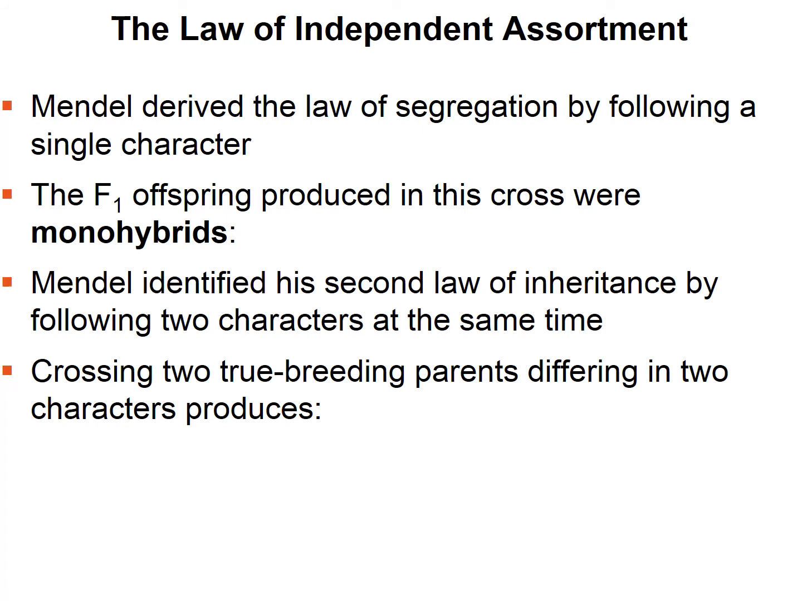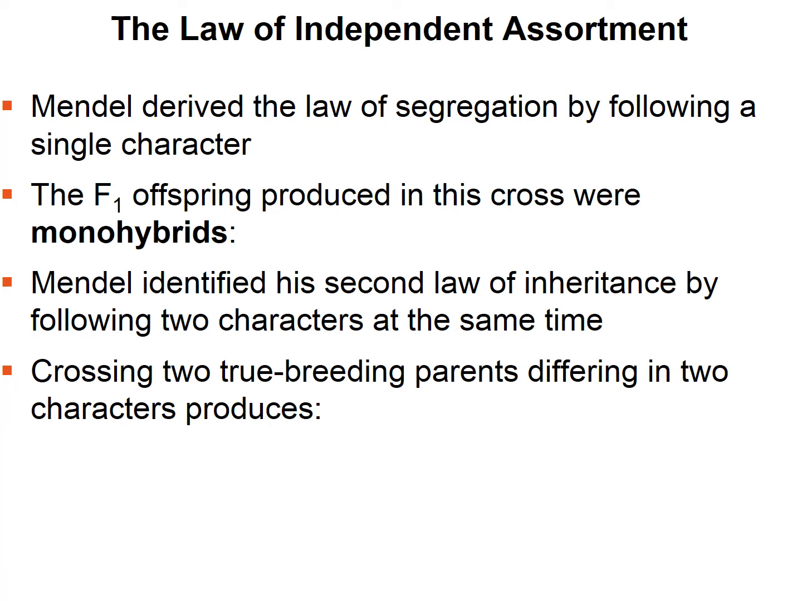Now, Mendel derived the law of segregation by following a single character. In the last example, he was looking at the character of flower color. The F1 offspring produced in this cross were what they call monohybrids. That means it was heterozygous. Something that's a hybrid is a mixture, so it's heterozygous for one character. Mono, 1; hybrid, a mixture. So 1 capital P, 1 lowercase p. Now if you cross 2 monohybrids, we also call this a monohybrid cross.